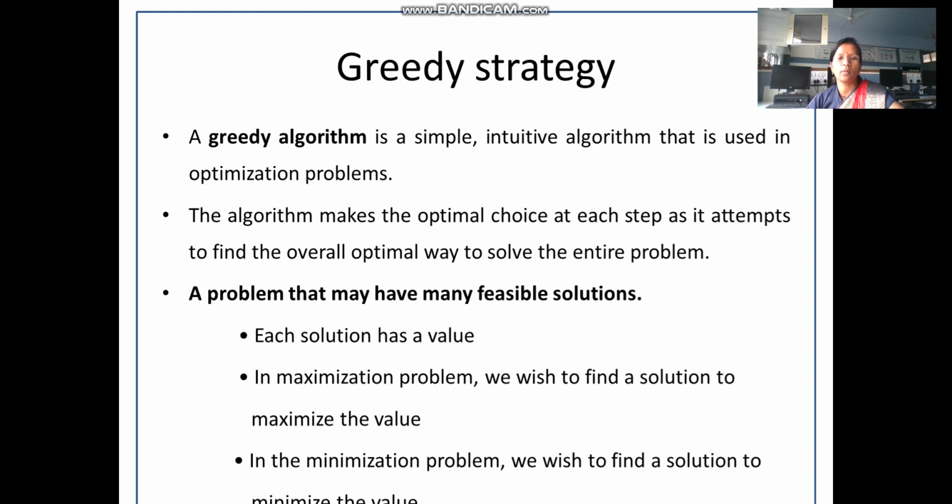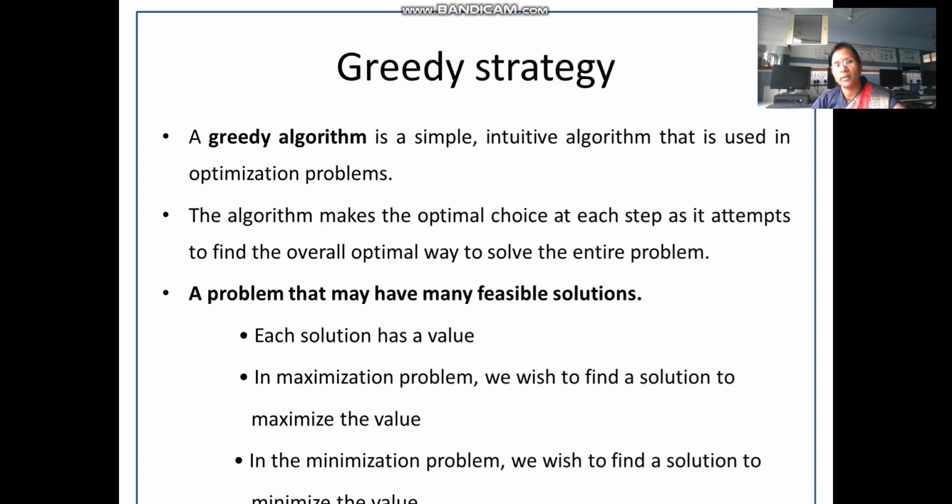In a maximization problem, we wish to find a solution that maximizes a value. For example, if we have a farm and the number of acres is less, then what do we expect here? We expect from a smaller farm, more yield should be there. So this is a maximization problem.